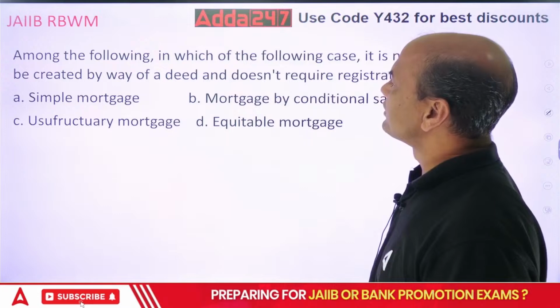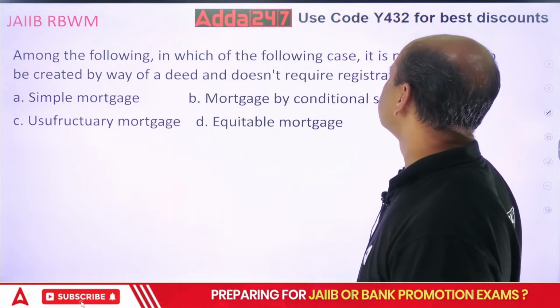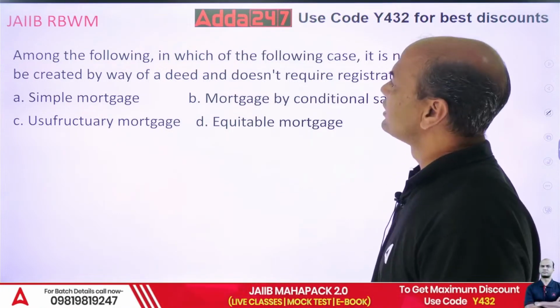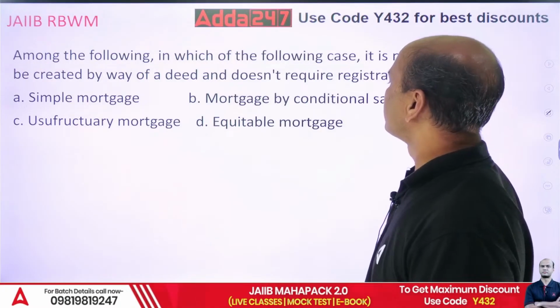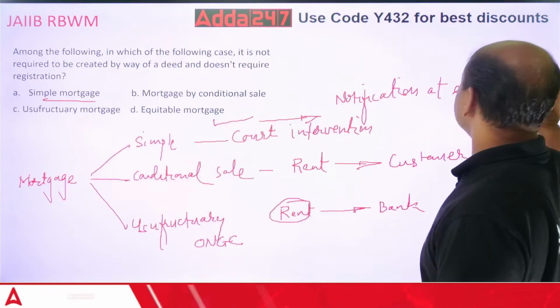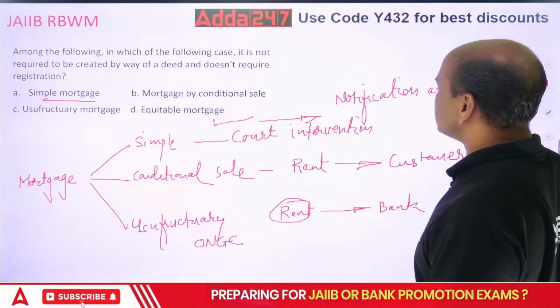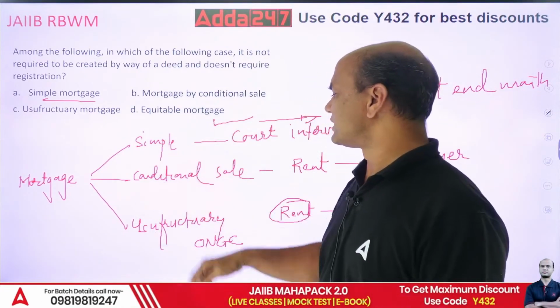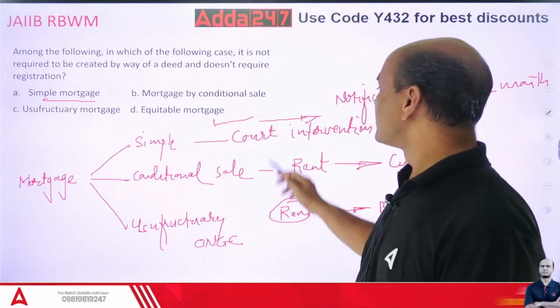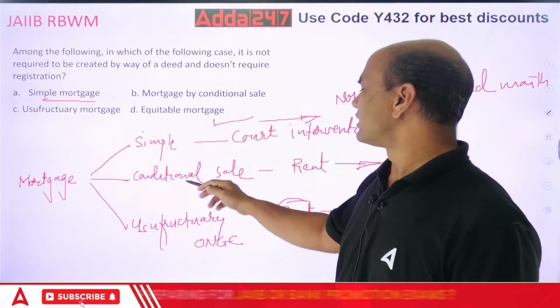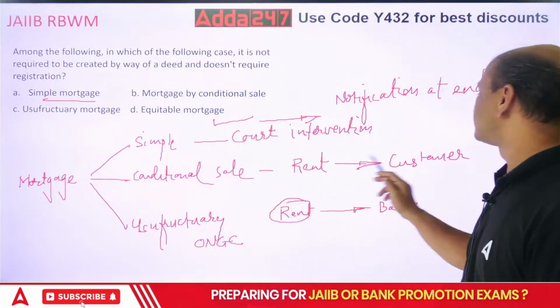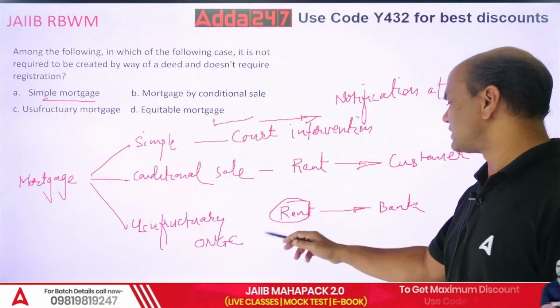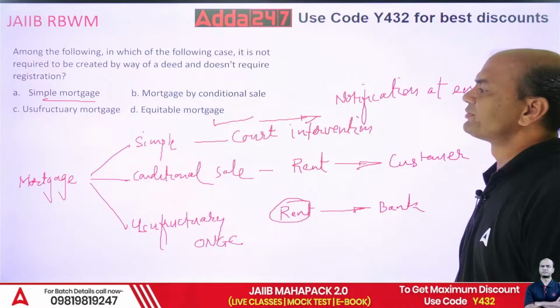See, this was the explanation. Mortgage is of three types: simple, conditional sale, usufructuary. Court intervention is required in simple mortgage. In conditional sale, the rent is received by the customer. In usufructuary, the rent is received by the bank.